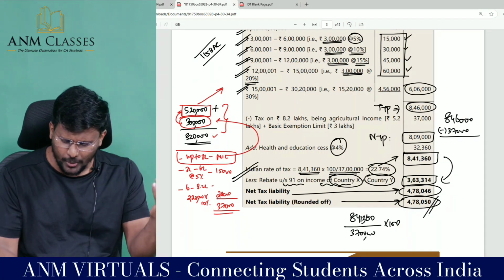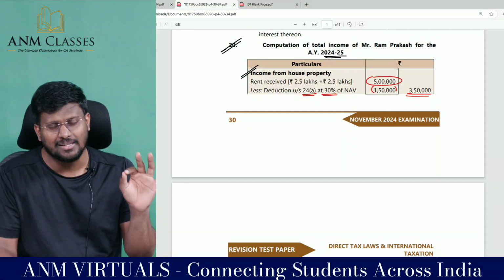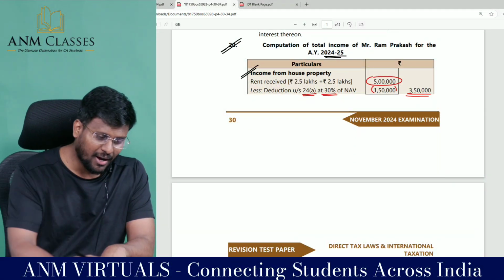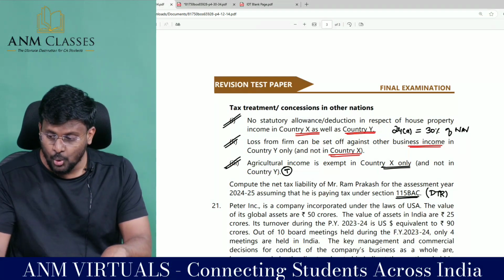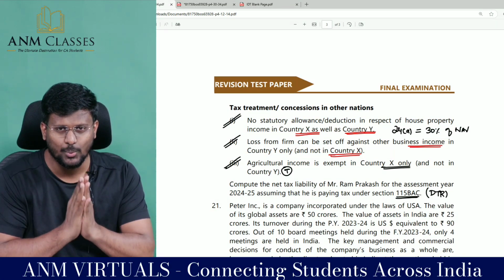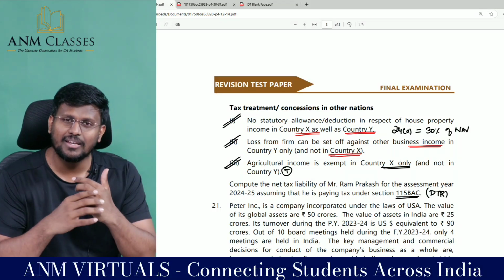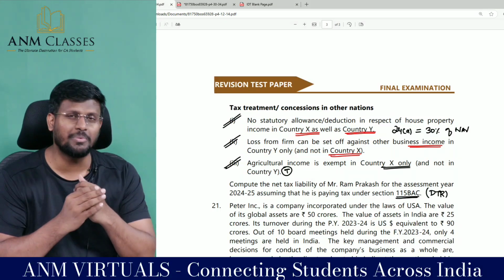What a beautiful question this is. This question is worth 8 to 10 marks at CA final level. And my humble request to you is, don't skip double taxation avoidance agreement, because that will give you 8 marks. It is there in RTP, it is there in mock 1, and it will be there in mock number 2.